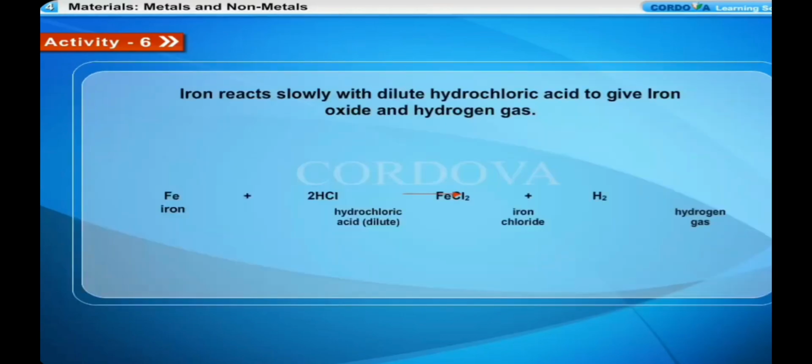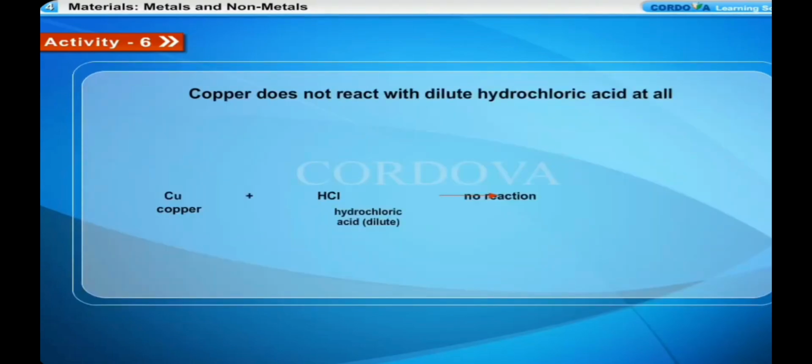Iron reacts slowly with dilute hydrochloric acid to give iron chloride and hydrogen gas. Iron plus dilute hydrochloric acid react to form iron chloride plus hydrogen gas. Copper does not react with dilute hydrochloric acid at all. Copper plus hydrochloric acid do not react.